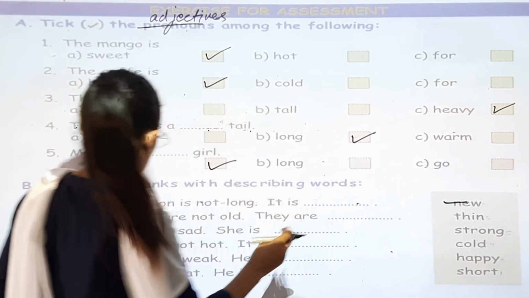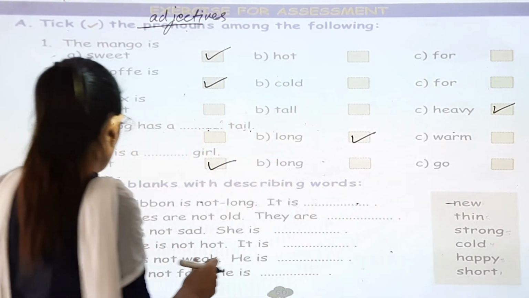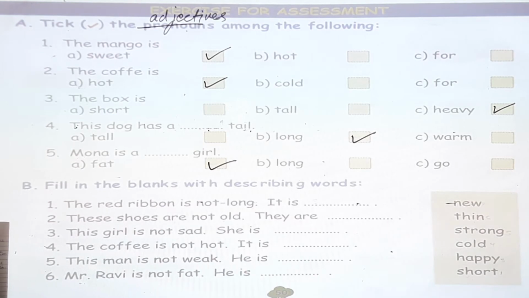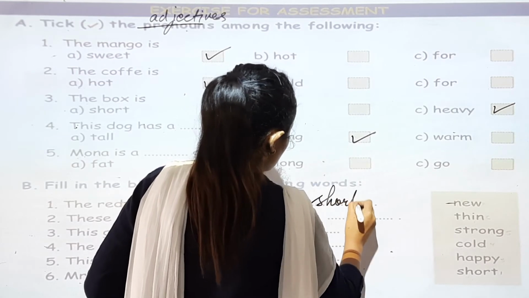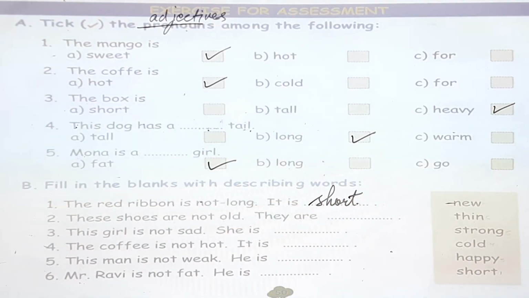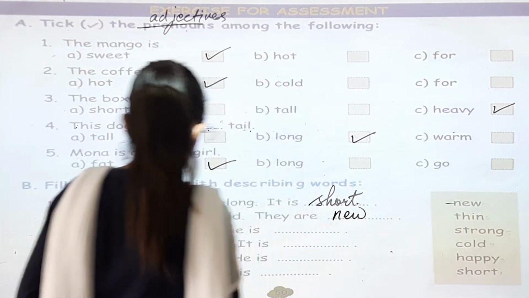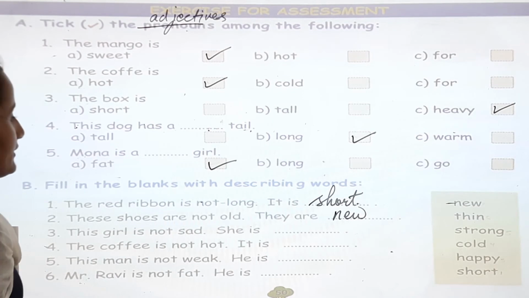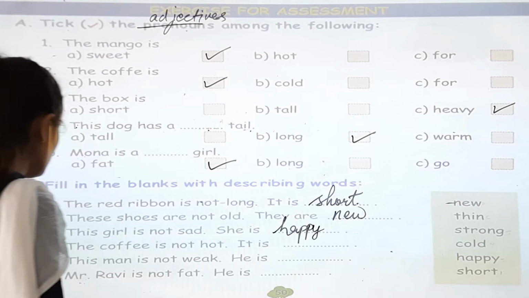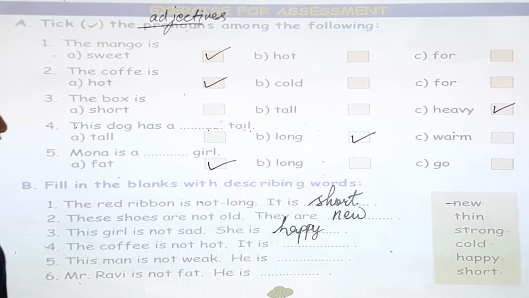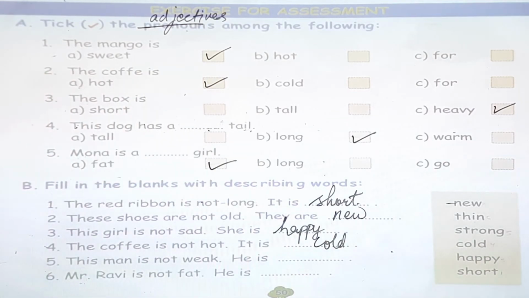Now you can see, fill in the blanks with the describing words. The red ribbon is not long. It is short. These shoes are not old. They are new. This girl is not sad. She is happy. The coffee is not hot. It is cold. This man is not weak.